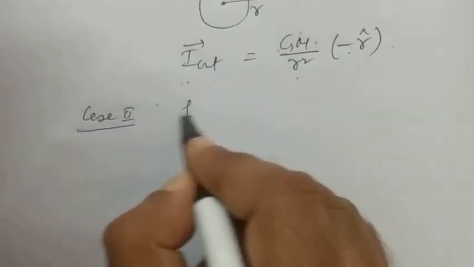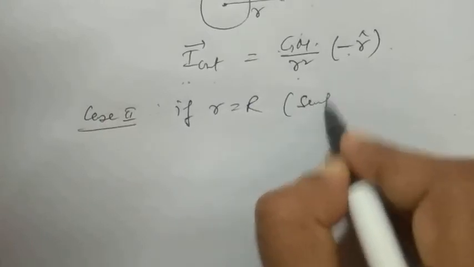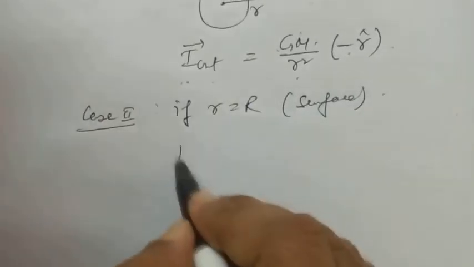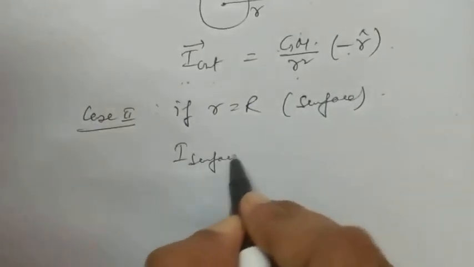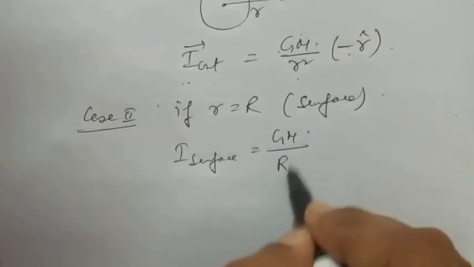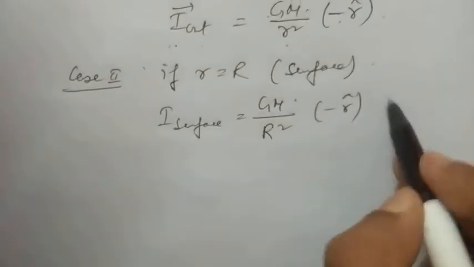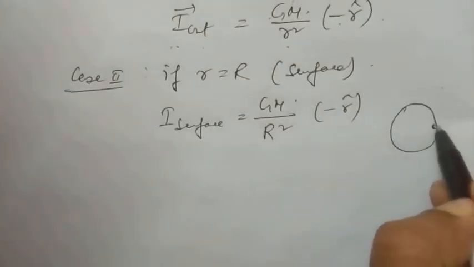Now case 2 is if r equal to R, that means on the surface, then I surface equal to GM by R square into r unit vector. That means the point is on the sphere.